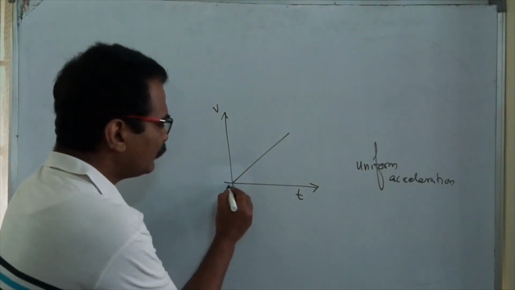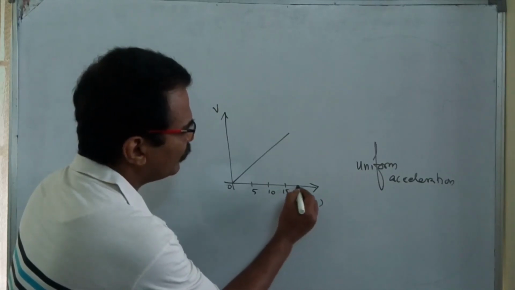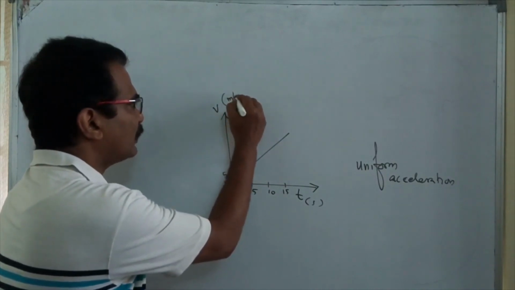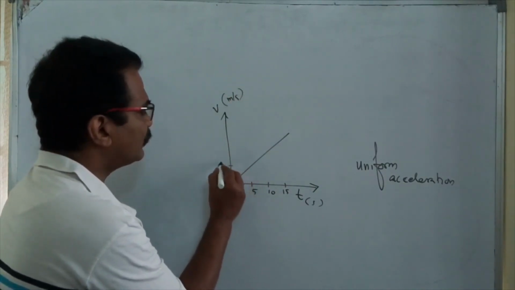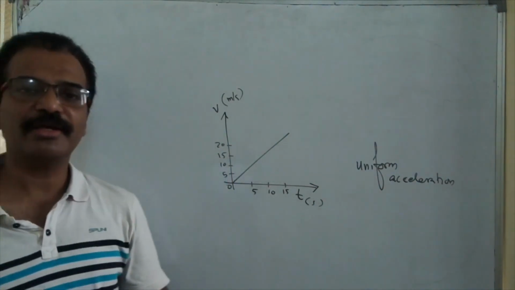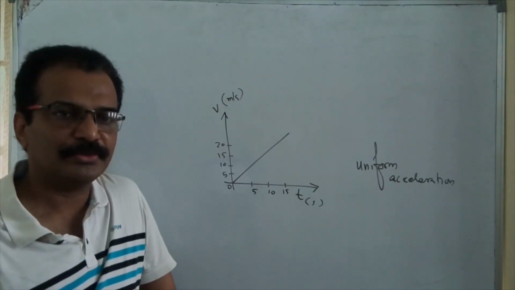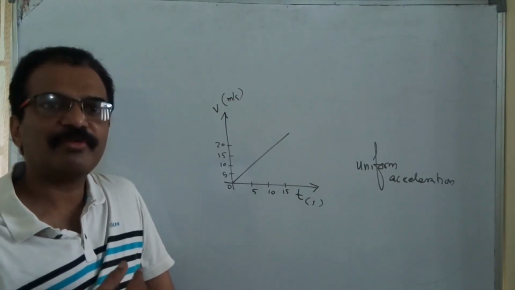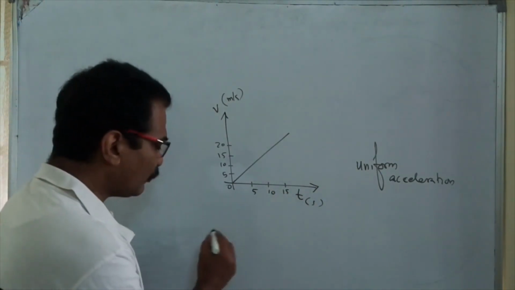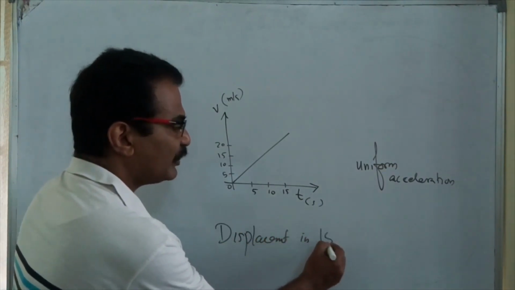Well, suppose this is the origin and here it is 5, 10, this is time in seconds, 15. Here this is, let me say, 5 meters per second, this is in meters per second. 5, 10, 15, 20, suppose. If I ask you to find the displacement covered by the body in 15 seconds, what will you do? What is the displacement of the body in 15 seconds? Only one thing you have to find. My question is, what is the displacement in 15 seconds?